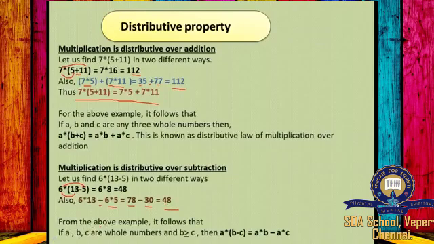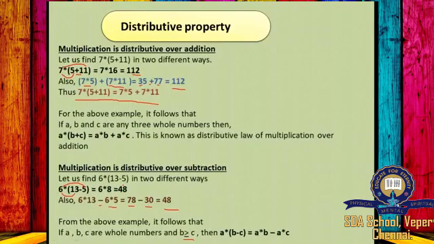From the above example, it follows that if A, B and C are any whole numbers and B is greater than or equal to C, here is a condition, B should be greater than or equal to C. Because if B is lesser than C, then you will get the answer in negative sign, right?